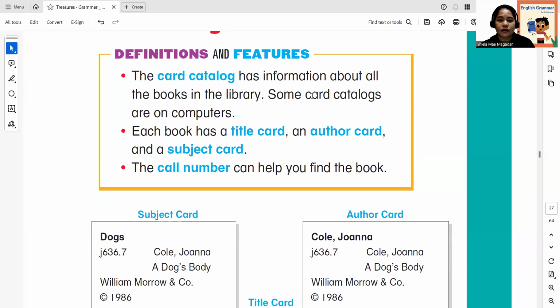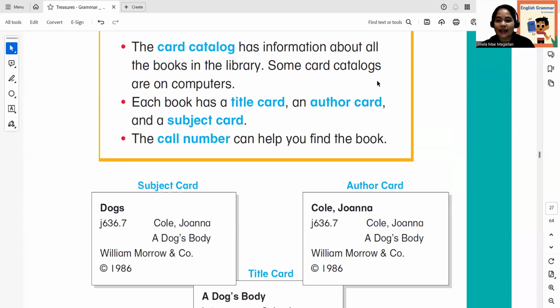The card catalog has information about all the books in the library. So when you enter the library, you need to have the card catalog, because it has information about all the books in the library. Some card catalogs are on the computer.